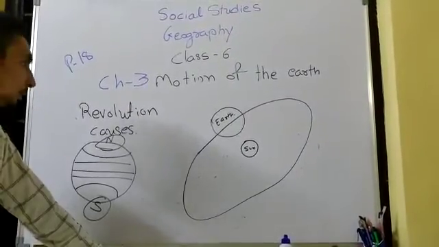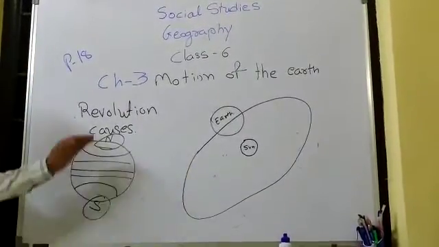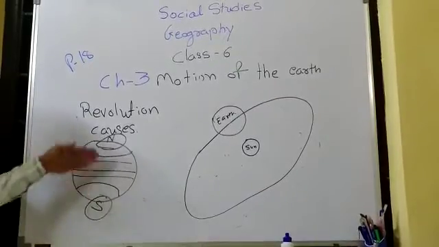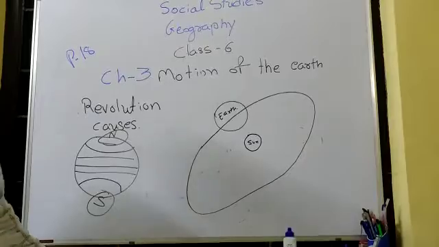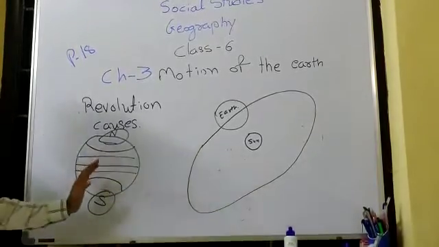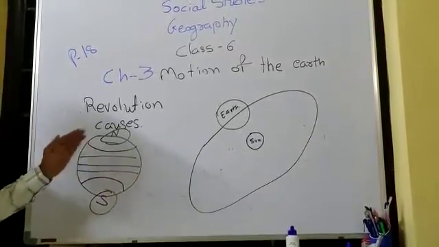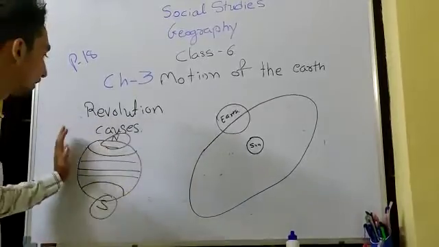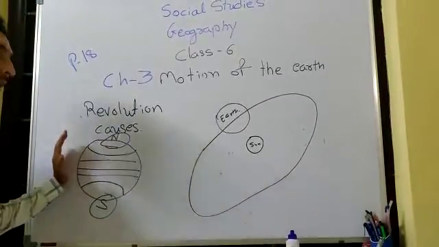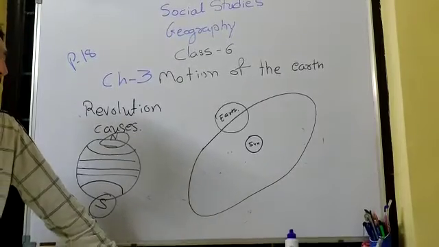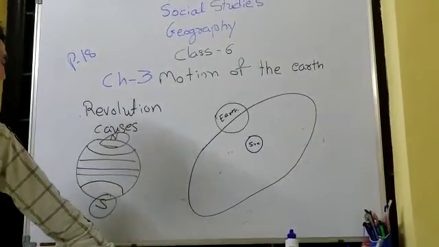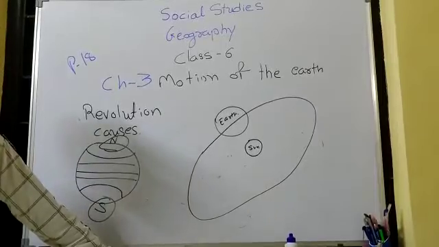Now let me tell you one thing about the hemisphere. These hemisphere lines are imaginary lines. We draw this line just for our understanding, that's why it is called an imaginary line. Now the axis of the earth, which is an imaginary line, makes an angle of 66 degrees with its orbital plane.